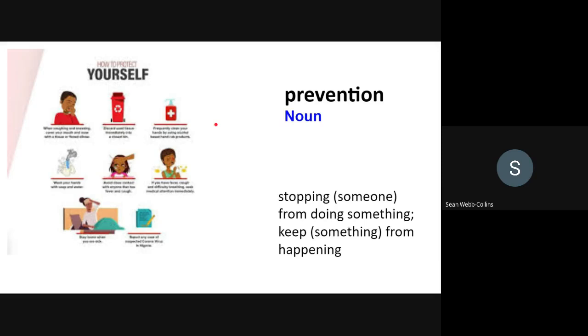Are there any other word forms? Yes, we have the adjective preventative. For example, this treatment is preventative. It is to stop it getting worse.